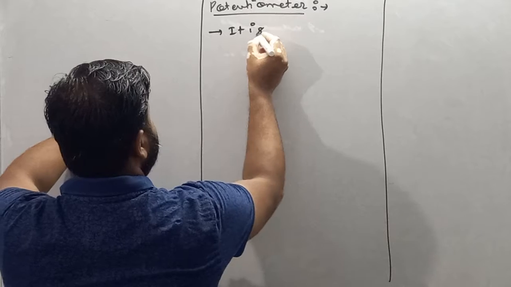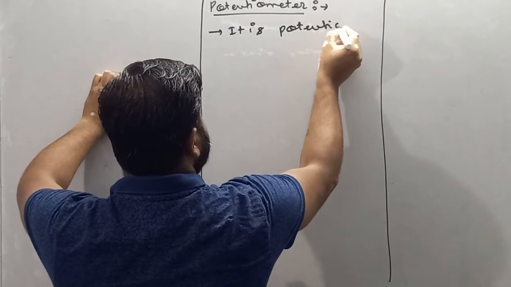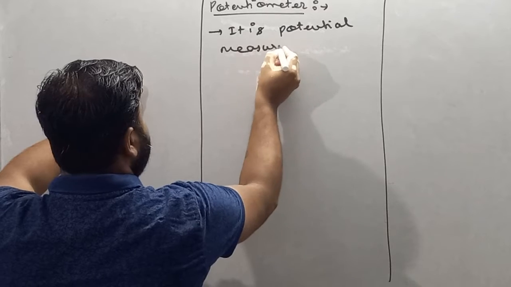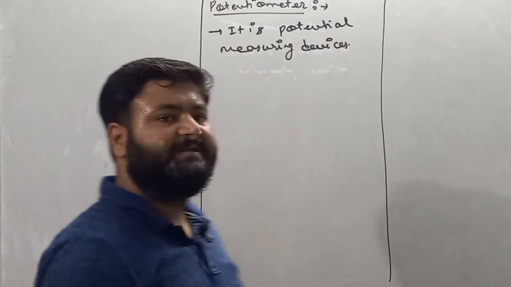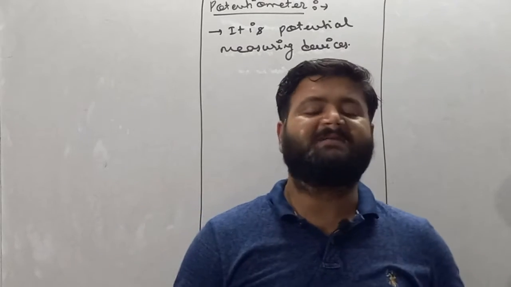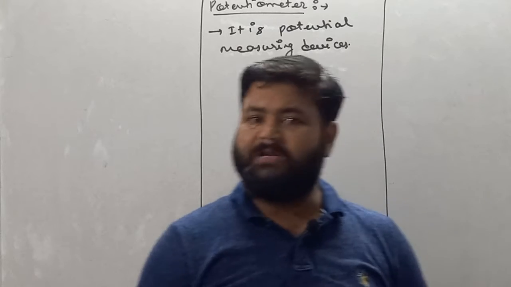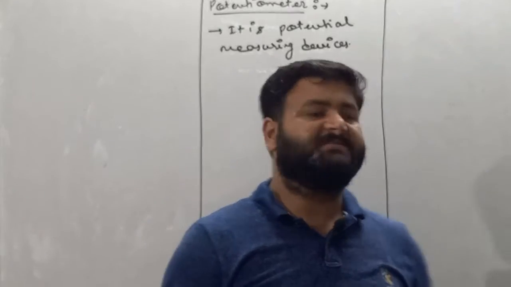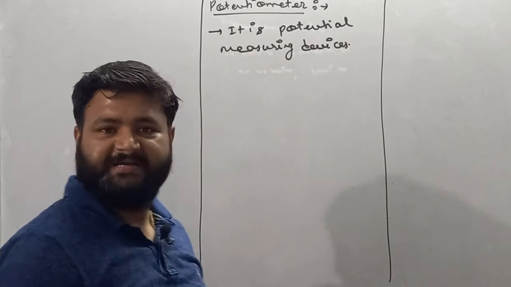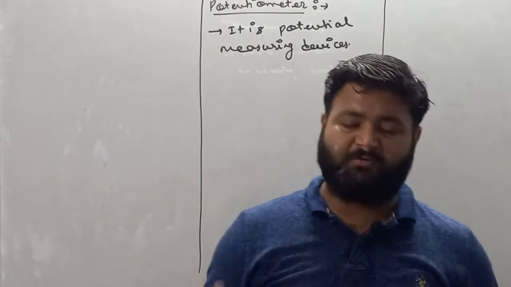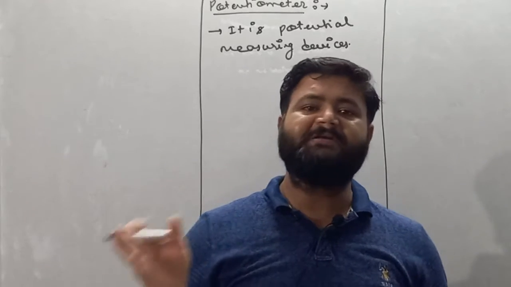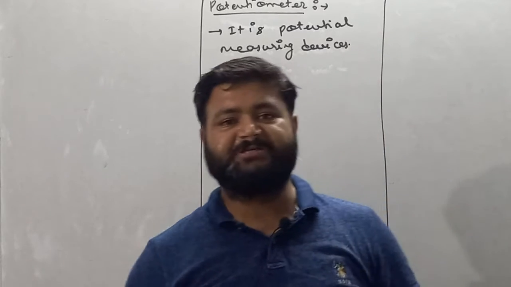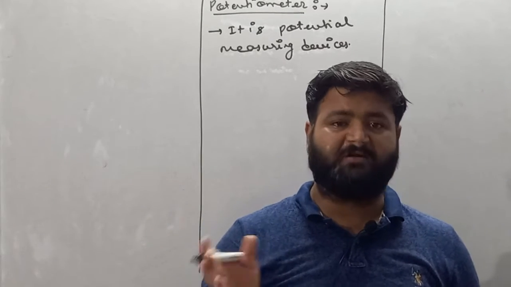So it is a potential measuring device. But yes, my dear student, potentiometer works more accurately as compared to voltmeter. That's why we prefer measuring potential difference with the help of potentiometer. Remember, voltmeter is a potential measuring device and potentiometer is also one, but compared to voltmeter, potentiometer can measure potential difference or voltage more accurately.